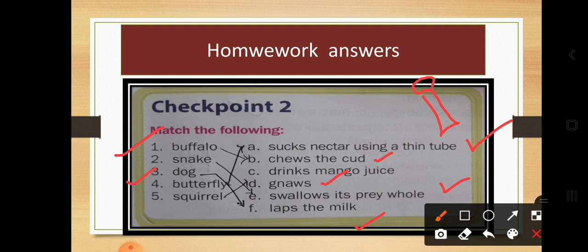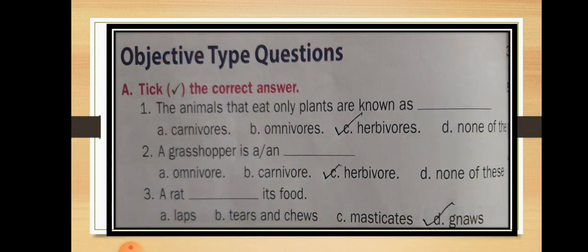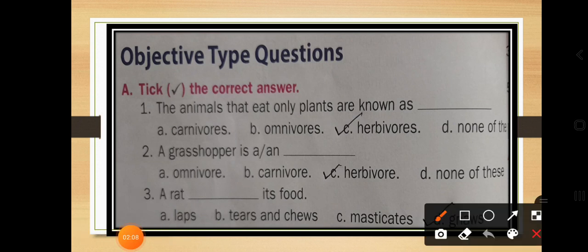Now, dear students, we are going to start our exercise part, or you can say the evaluate part. We have already solved it here, so let's discuss one by one. The first question: we have objective type questions. In objective type questions, each question has four answers and you have to choose one. First you have to tick the correct answer. So what is our first question? The animals that eat only plants.